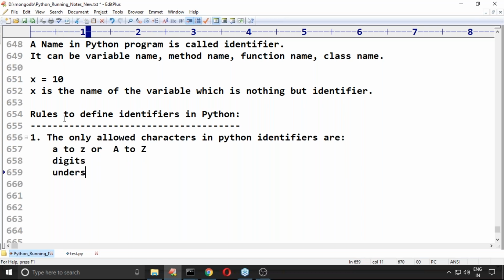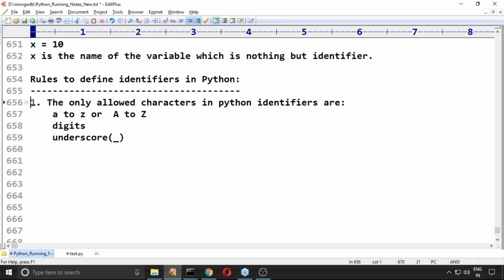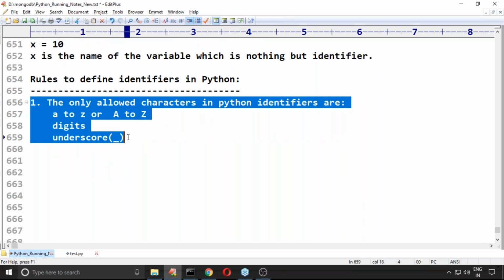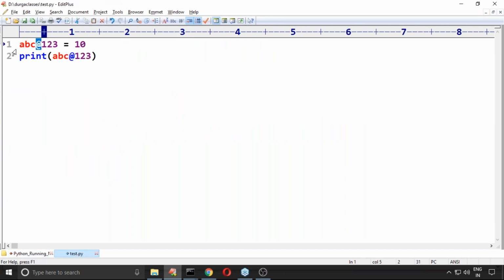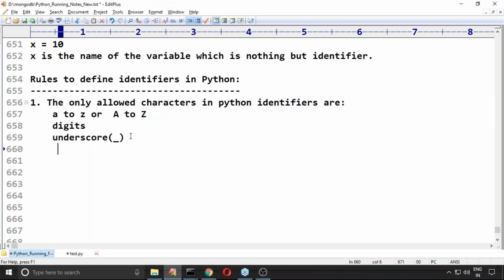Next, the underscore symbol you can use. These are the only allowed symbols in Python identifiers. By mistake, if you take any other symbol, immediately you are going to get an error. In this case, we are getting errors because we used the @ symbol. That's why this one is invalid.